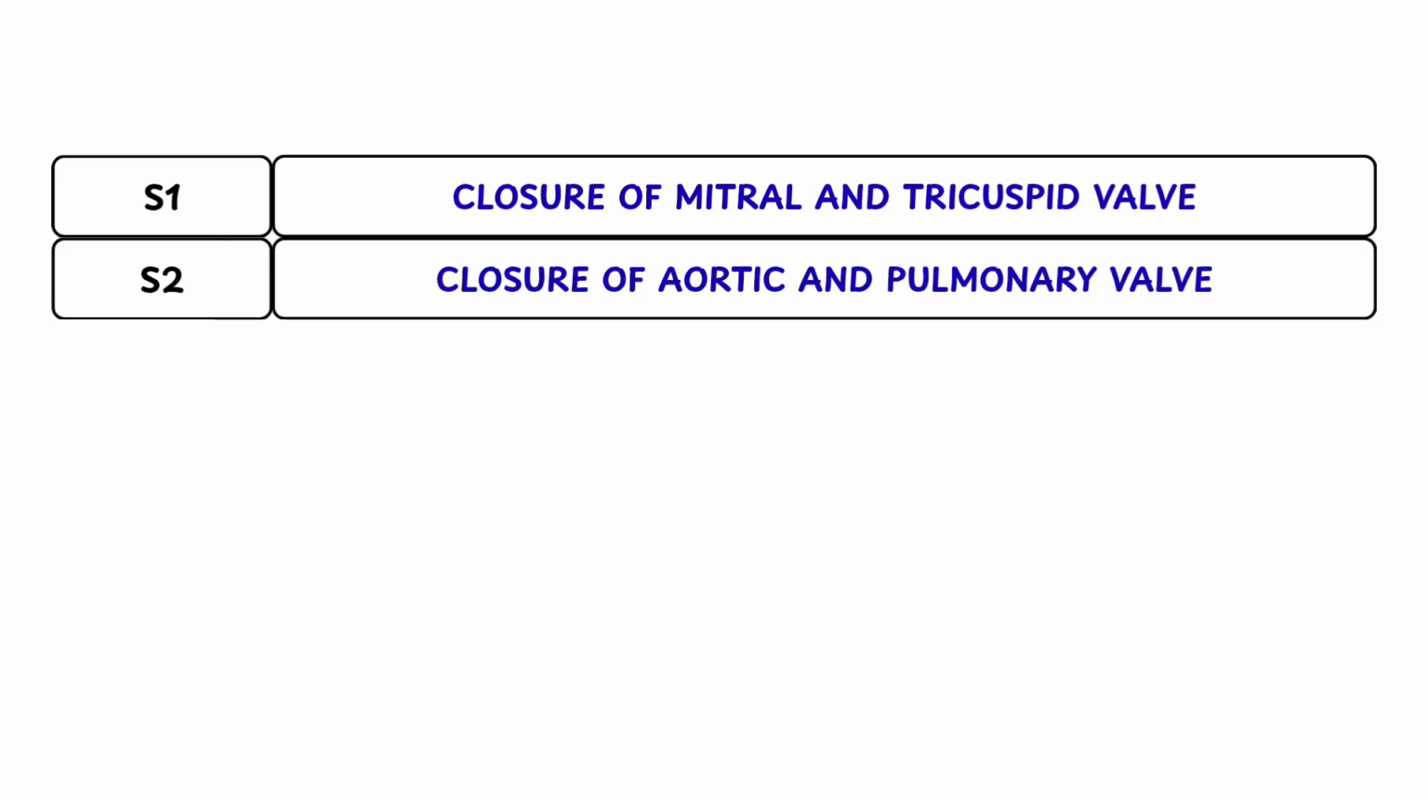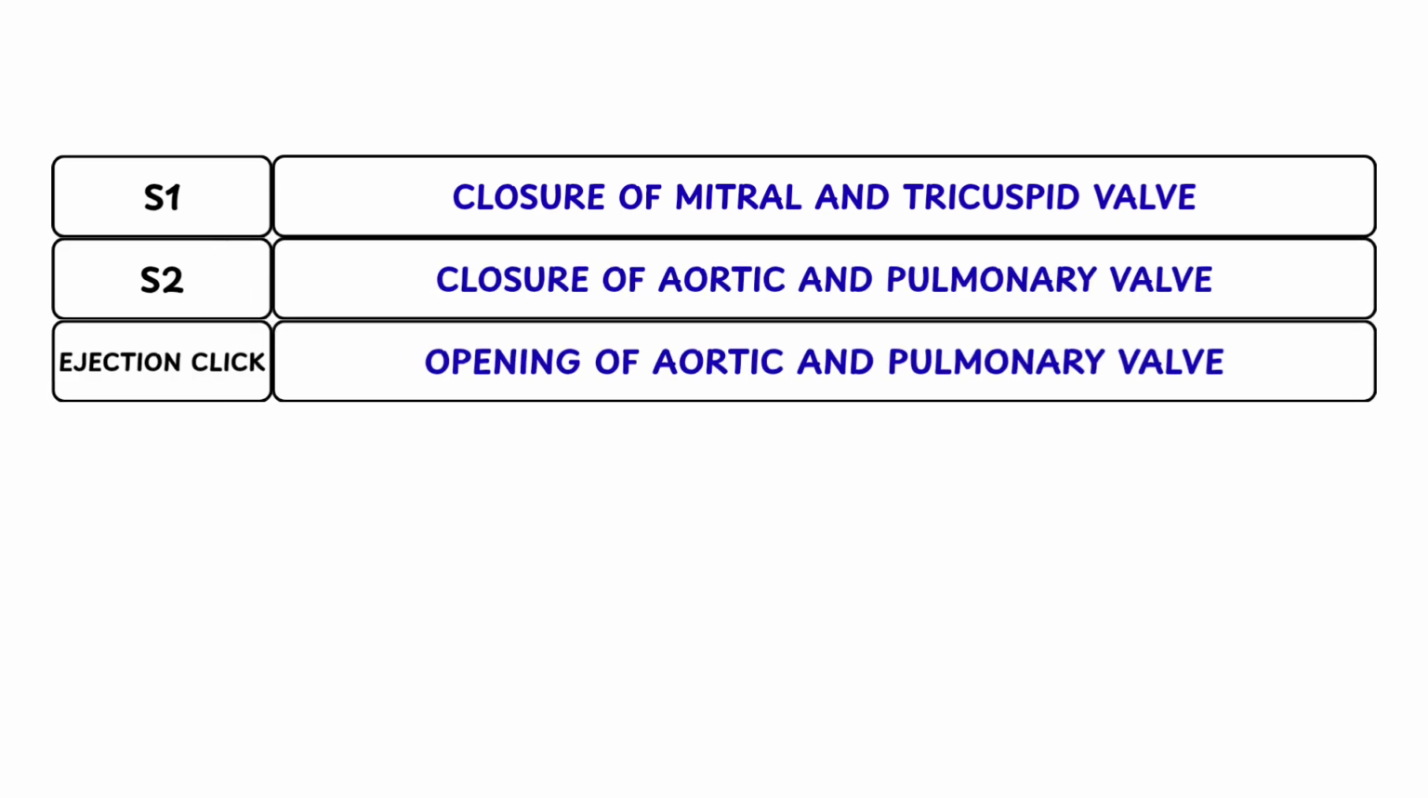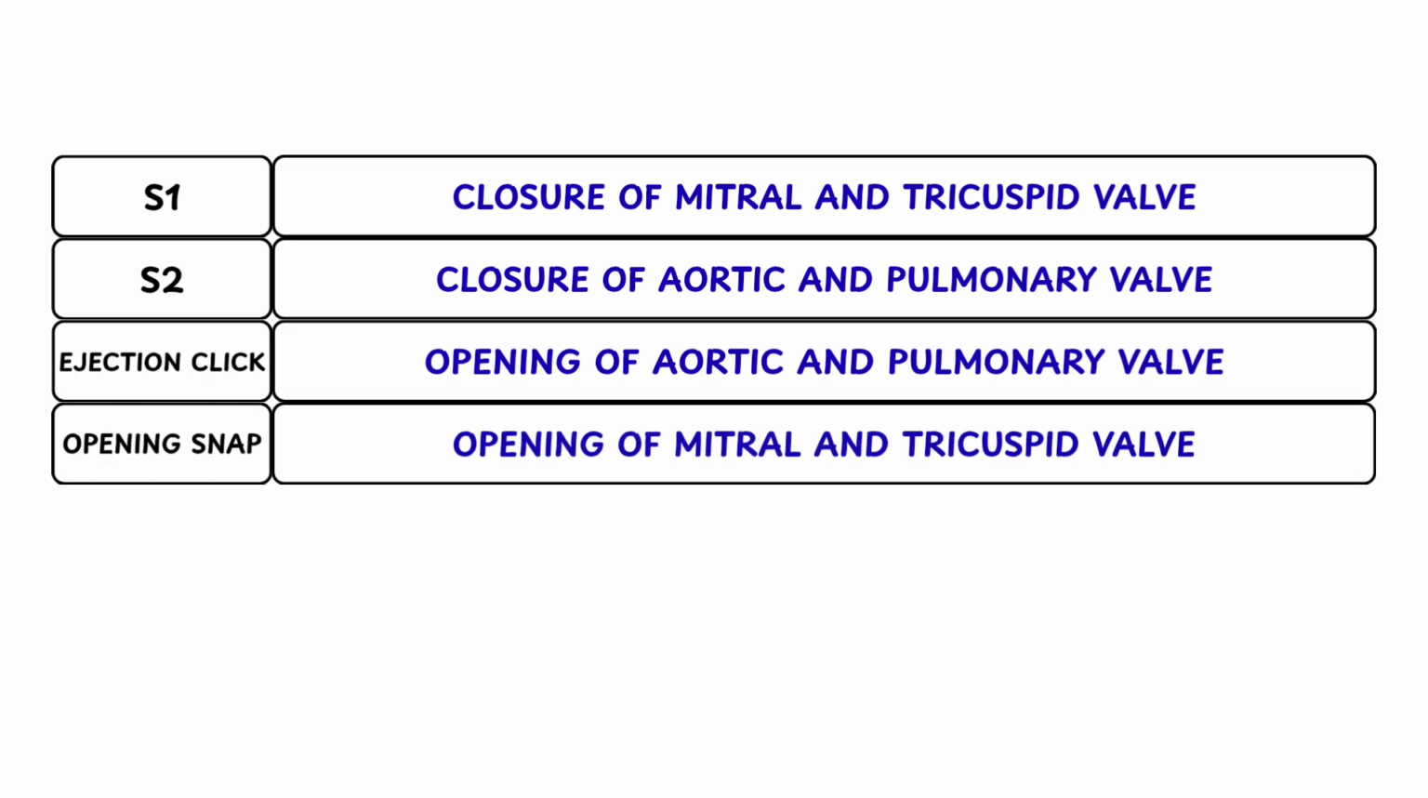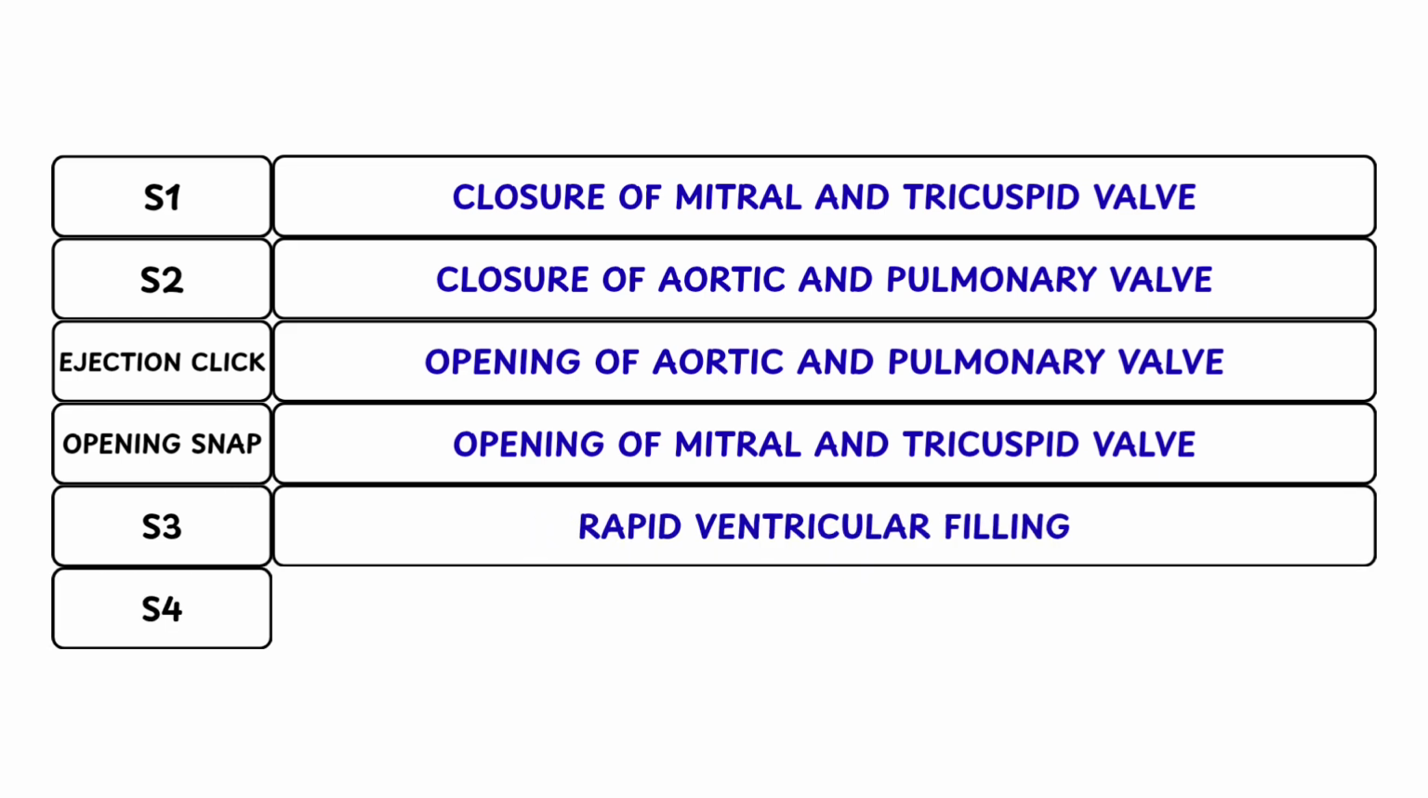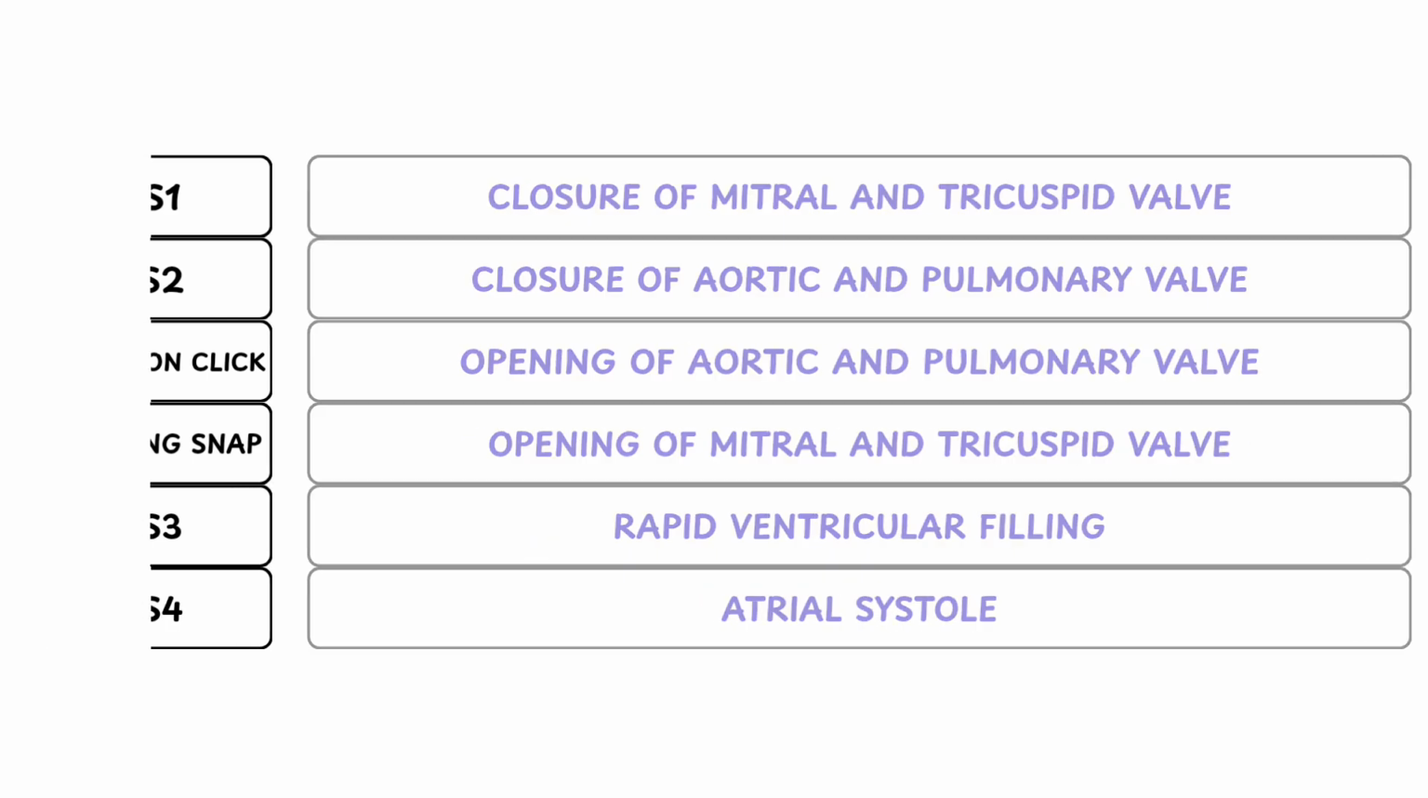S1 is due to closure of mitral and tricuspid valve. S2 is due to closure of aortic and pulmonary valve. Ejection click occurs due to opening of aortic and pulmonary valve. Opening snap is a result of opening of mitral and tricuspid valve. S3 is due to rapid filling. S4 is due to atrial systole.